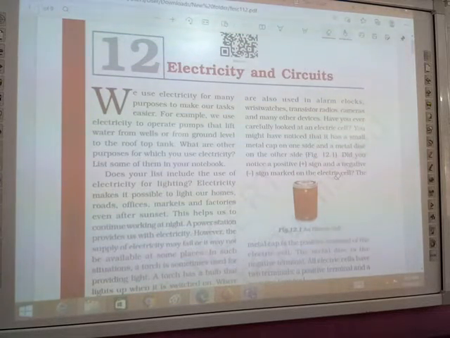For example, we use electricity to operate pumps that lift water from wells or from ground levels to the rooftop tank. As you know, we use electricity to operate pumps. Water comes from the machine. What does the pump do? It lifts the water from ground level to a higher level.